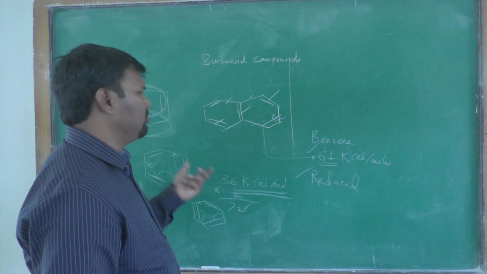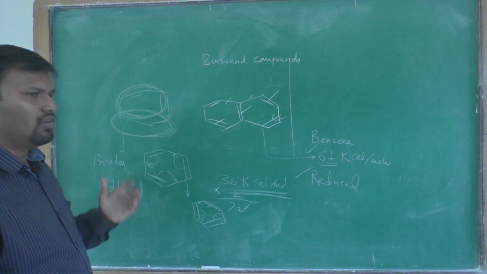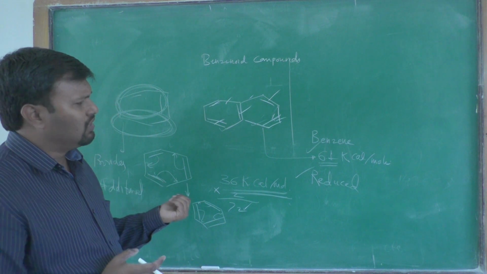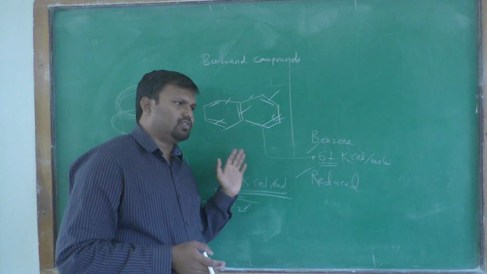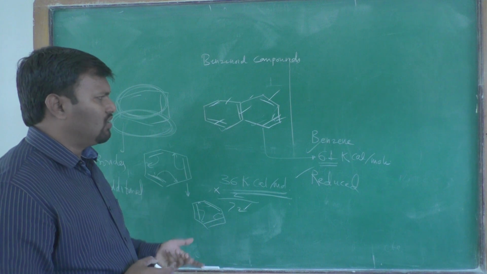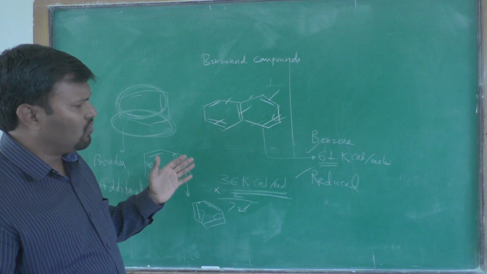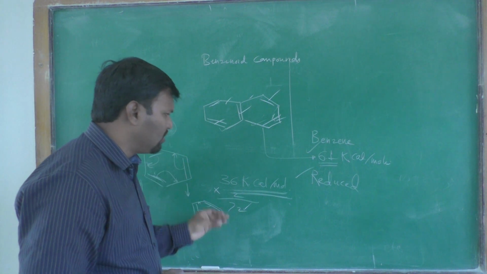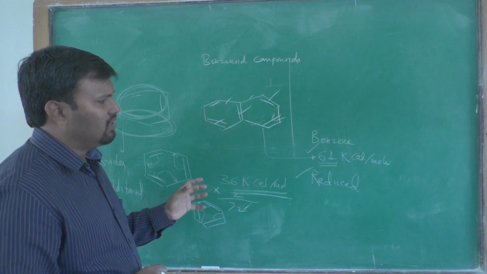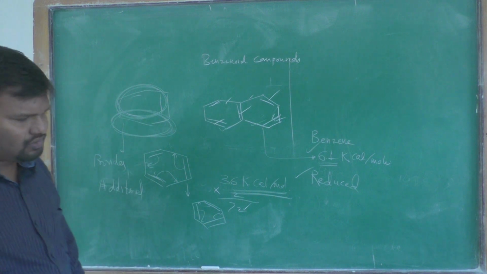Per ring it is definitely more than one benzene ring overall, but per benzene ring the resonance energy is reduced, and due to this the aromaticity of naphthalene, phenanthrene or anthracene is a little bit reduced as the rings increase. This is all about the resonance energy or delocalization energy present in a benzenoid system. That is all about the benzenoid systems.